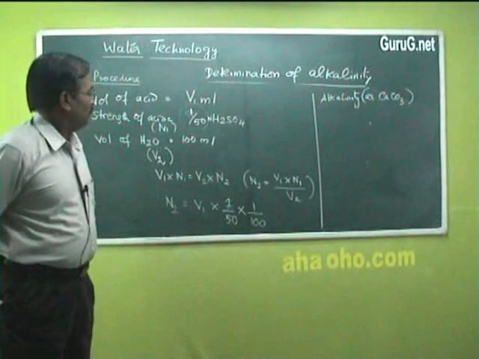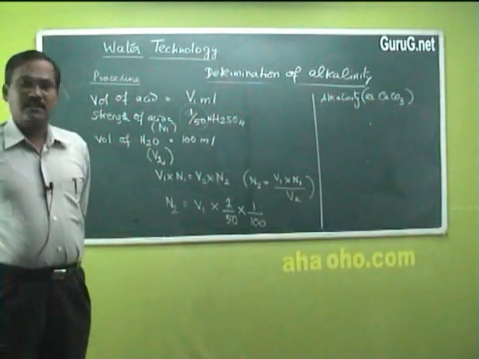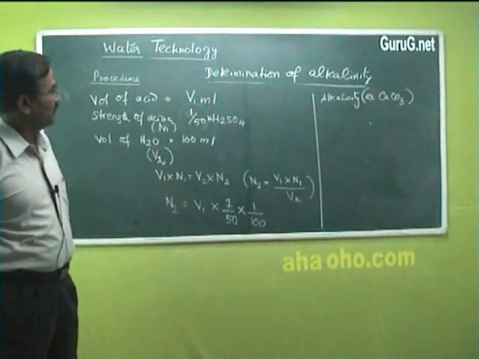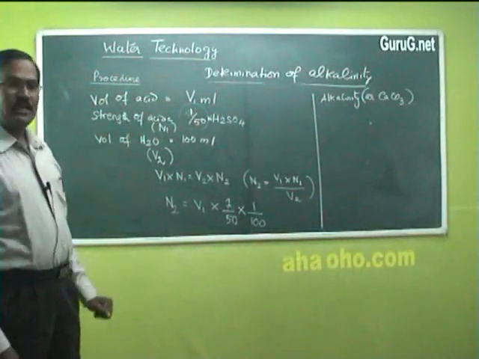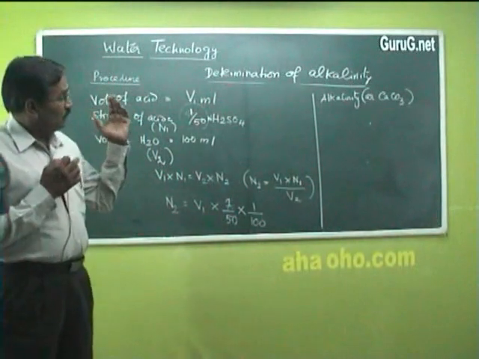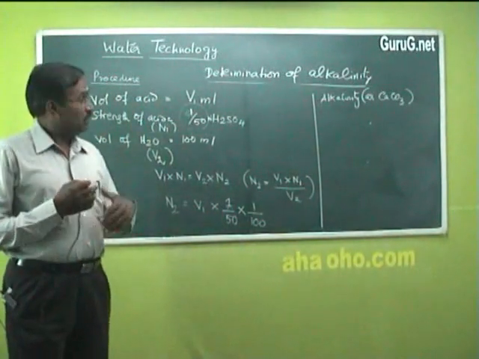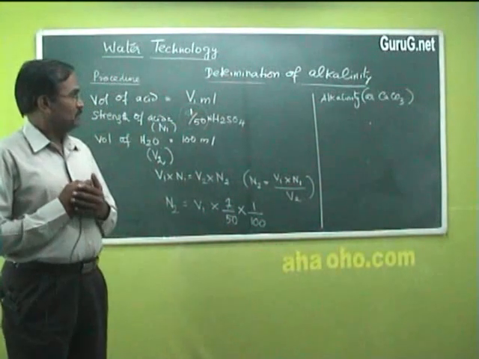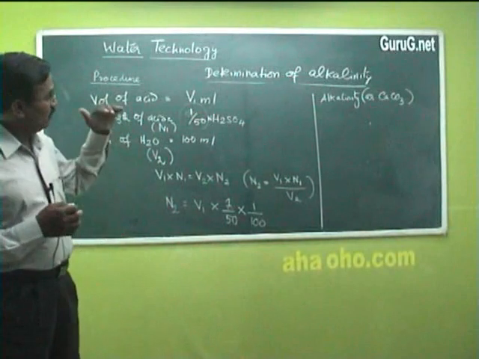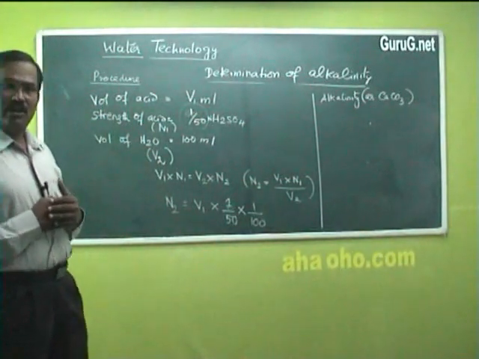So alkalinity is not expressed in terms of normality or molarity or any other conventional units. It is expressed as calcium carbonate, because even hardness, which you are going to see, is going to be expressed in terms of calcium carbonate, just for comparison and for simplicity in expression and calculation.